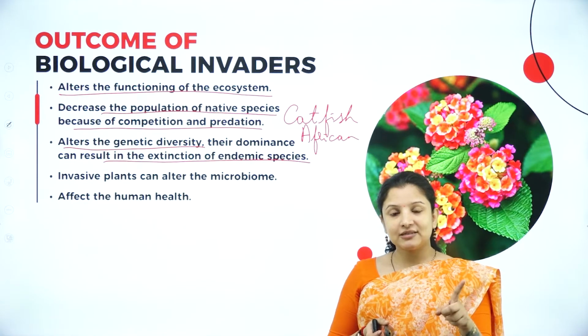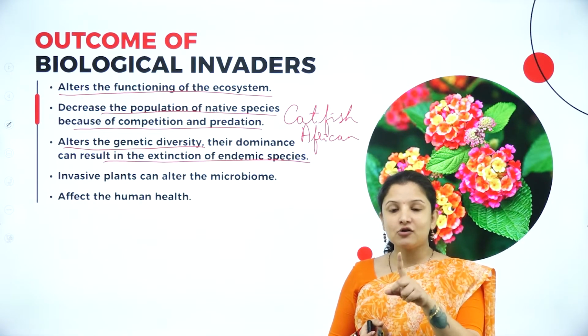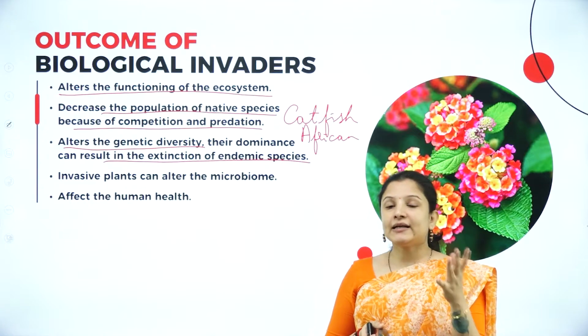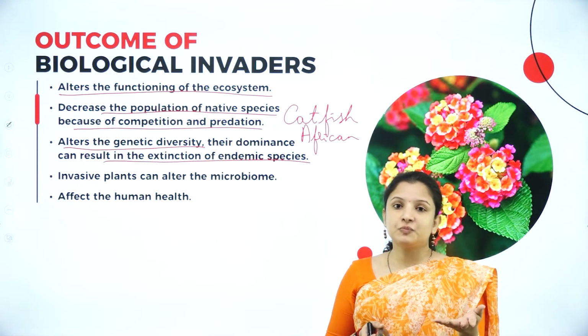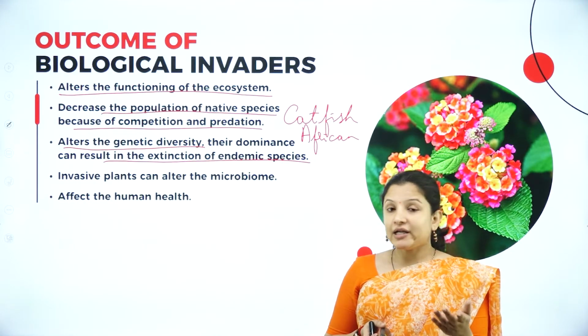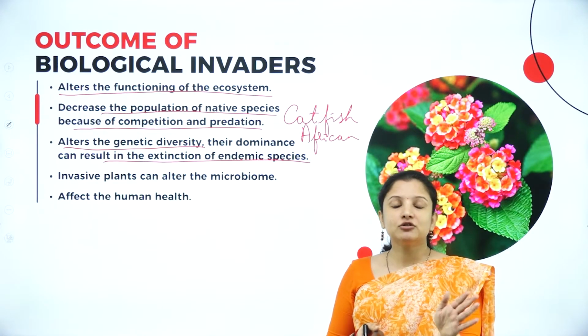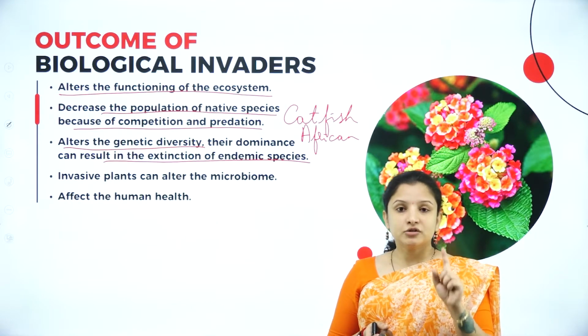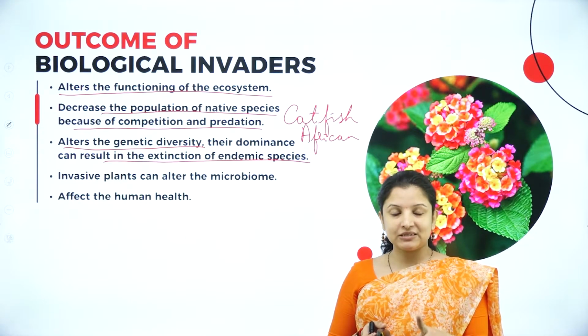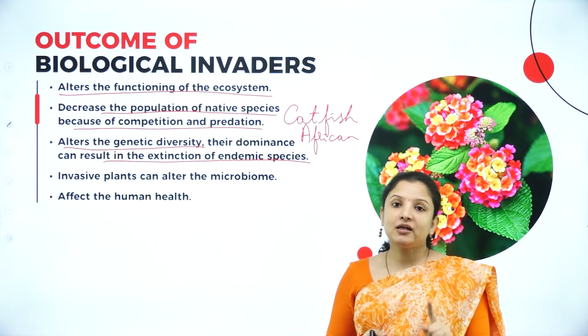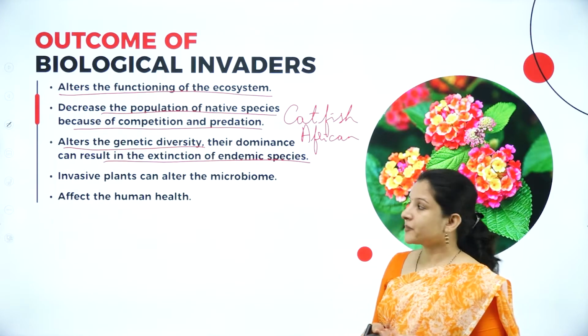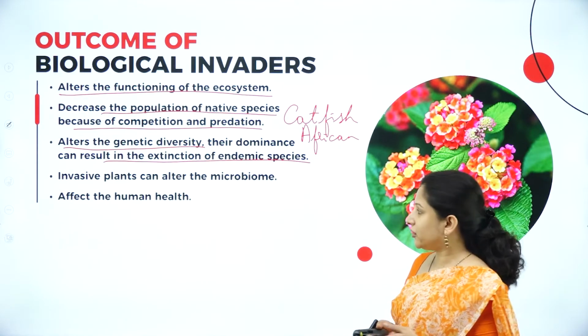That snake species will continuously hunt this frog species, and eventually the frog species will become extinct. Why will it become extinct? Because it is found only in the Western Ghats and not anywhere else in the world. So the introduction of an alien species can cause an endemic species to become extinct. That is the example I took to make you understand.